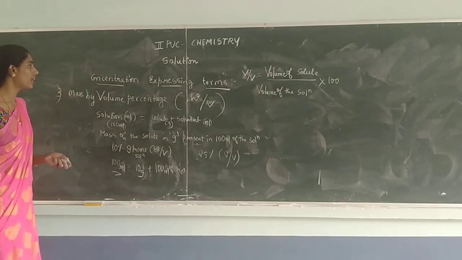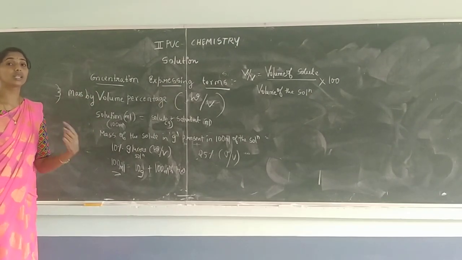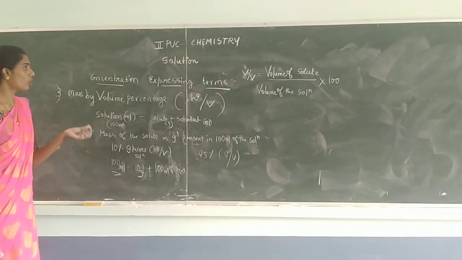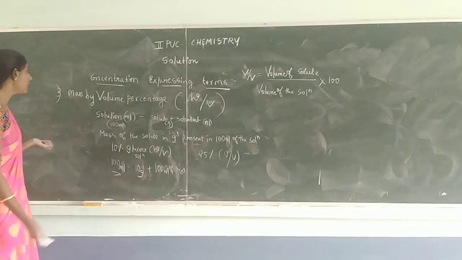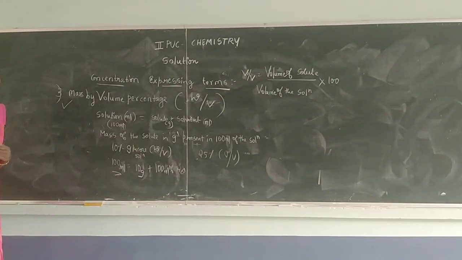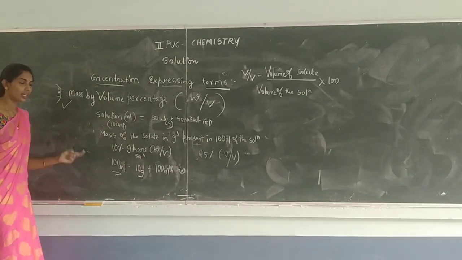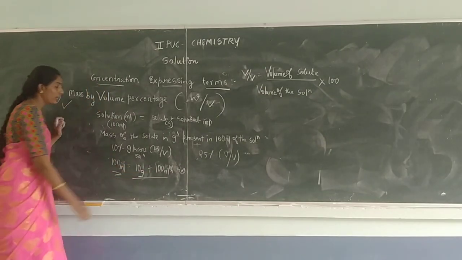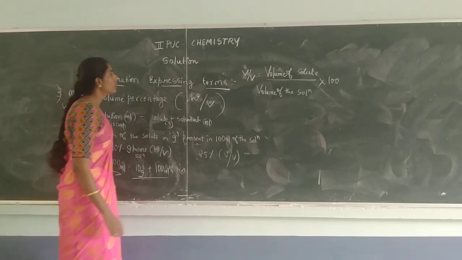Usually in the laboratory, when dissolving a solid in a liquid to prepare solutions, we use this term mass by volume percentage. Okay, 10 gram in 100 ml. Note down the difference. 10 gram in 100 ml, not in the 90 ml.